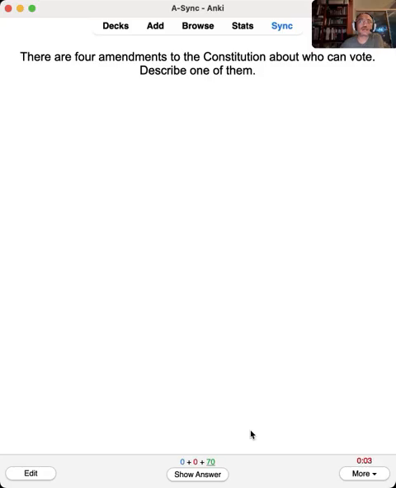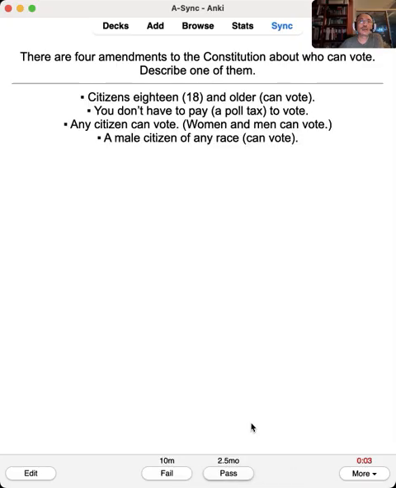There are four amendments to the Constitution about who can vote. Describe one of them. American citizens aged 18 and older, men and women, regardless of race.